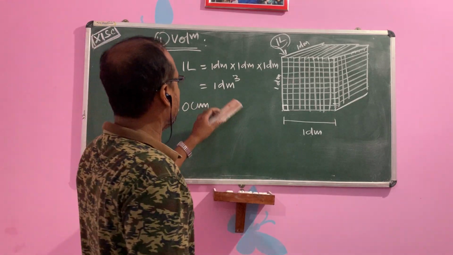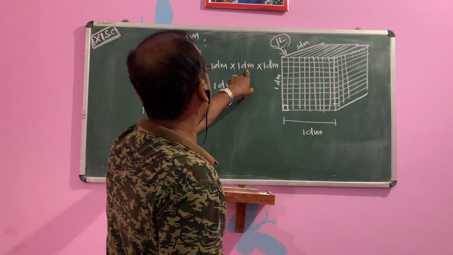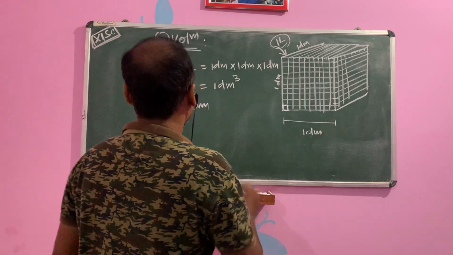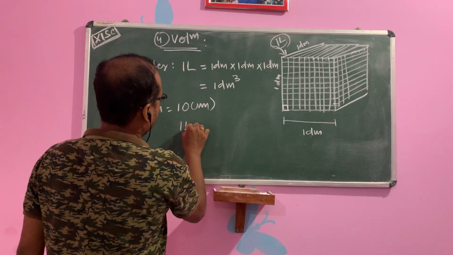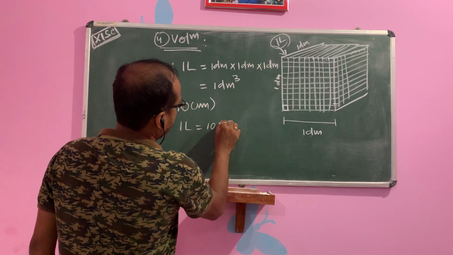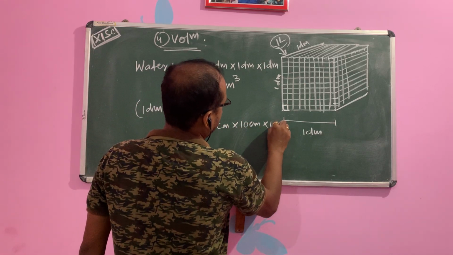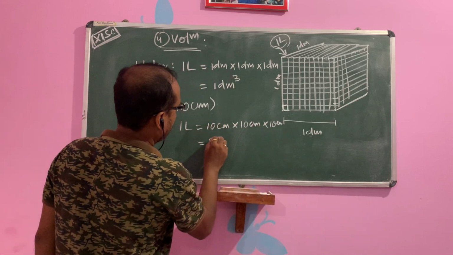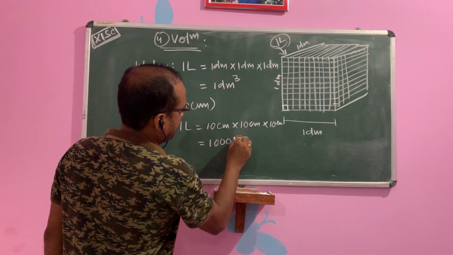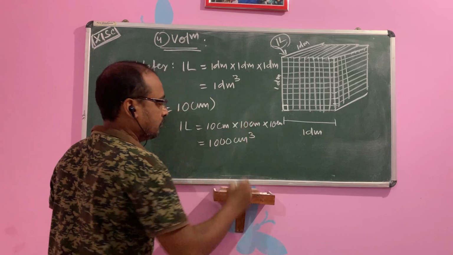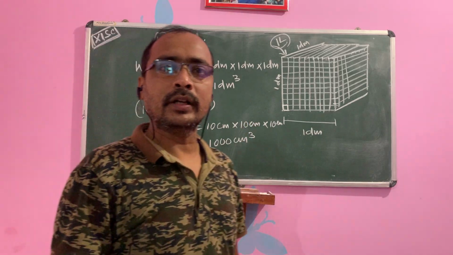We can put here 10 centimeter, 10 centimeter, 10 centimeter. Then 1 liter is equal to 10 centimeter into 10 centimeter into 10 centimeter. So what is the value? 1000 centimeter cube.